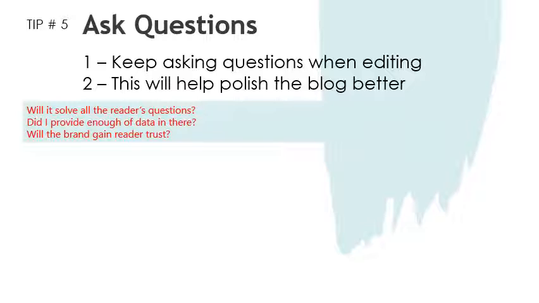Now we come to tip number 5, which is asking questions to yourself when you are doing the editing work. When you keep pushing yourself with the editing work, you will be assured that the final quality of the content will be good enough for publishing and to create a difference to your clients. And this type of questioning mindset will also help polish the blog better.